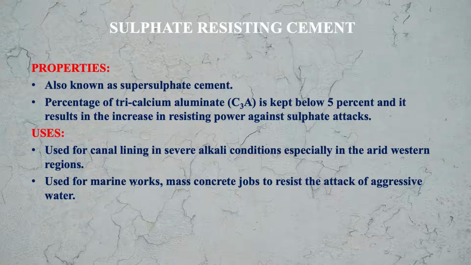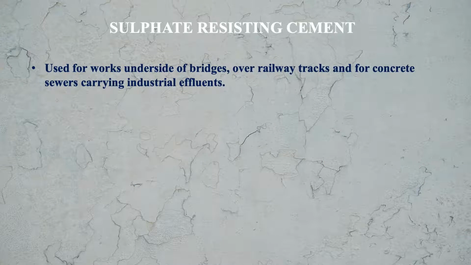This cement is also used for works on the underside of bridges, because the underside of bridges is exposed to gases which may have chemicals harmful to the concrete.